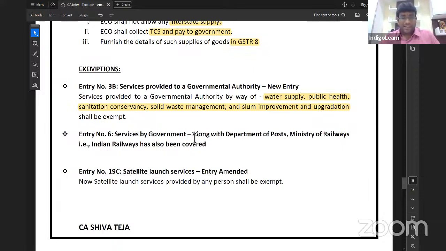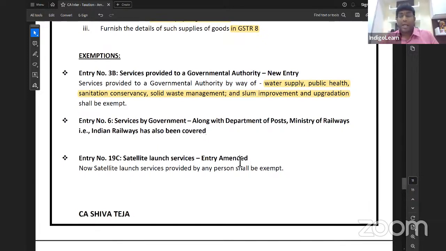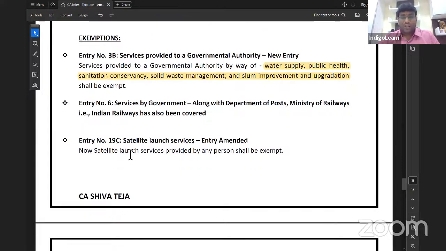Next line. Services by the government, along with Department of Post, Ministry of Railways has also been covered. Everywhere, wherever there is Department of Post, they also added the words Ministry of Railways, nothing but Indian Railways. Satellite launch services. Satellite launch service provided by any person shall be exempt. Earlier the exemption was only to Antrix Corporation, but now the exemption is given to everybody.